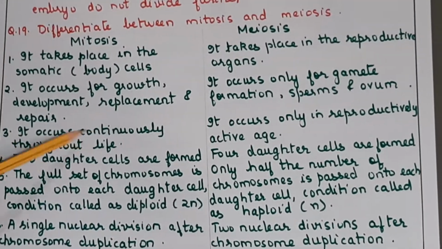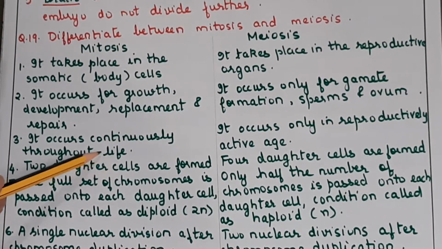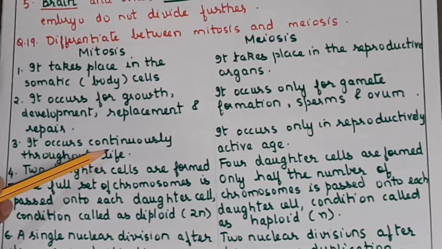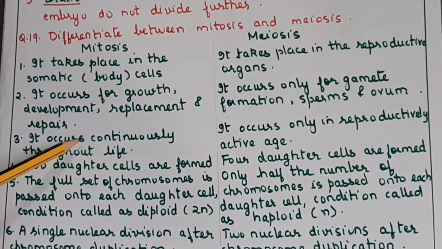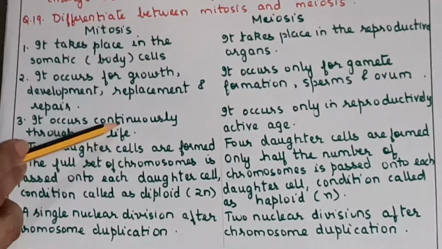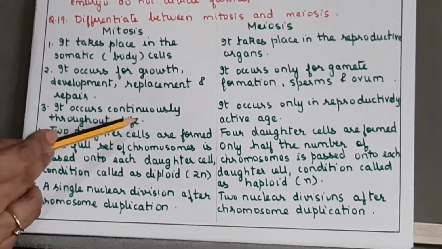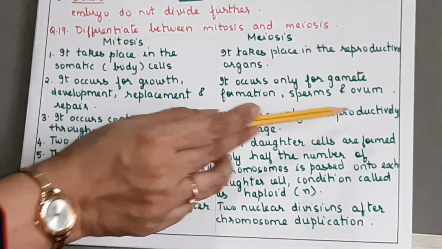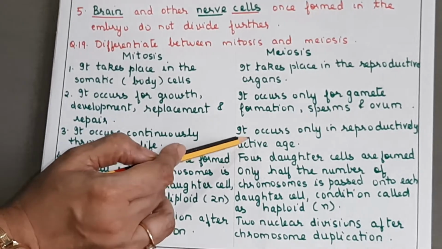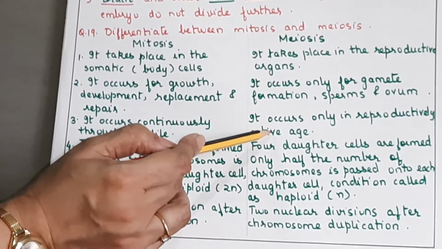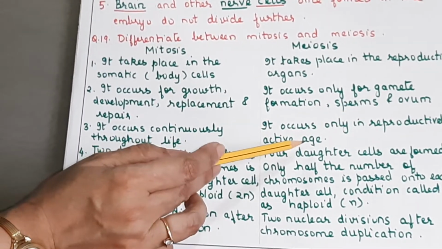Then it will occur continuously throughout life, till you are alive, because eventually the replacement and repair functions will be more and growth will be less at a later age. Meiosis will occur only in the reproductively active age, that is, the production of gametes only in the reproductively active age.